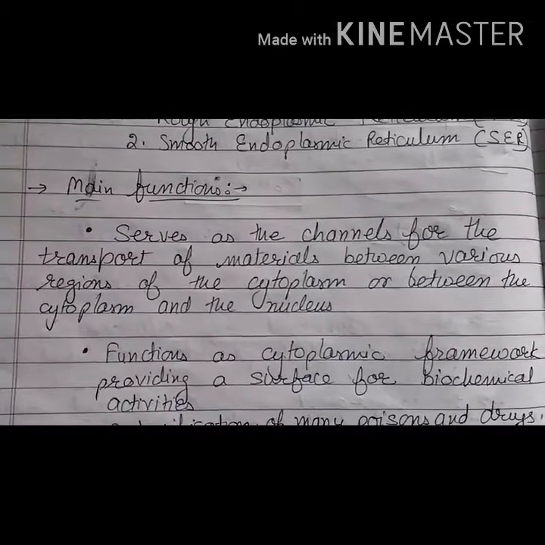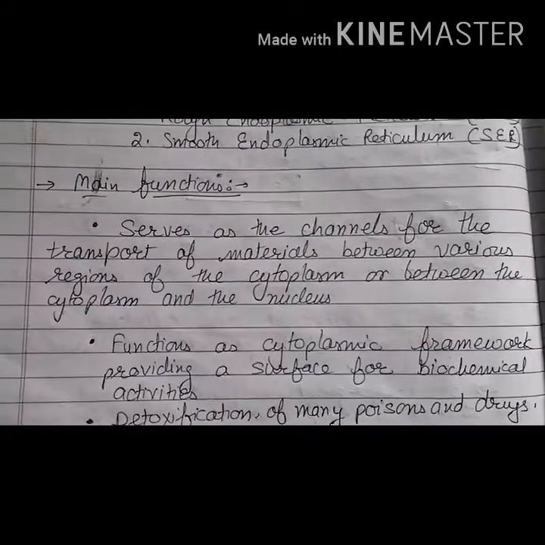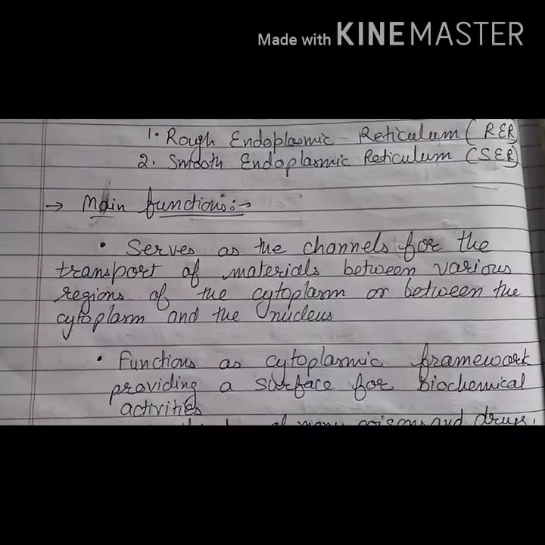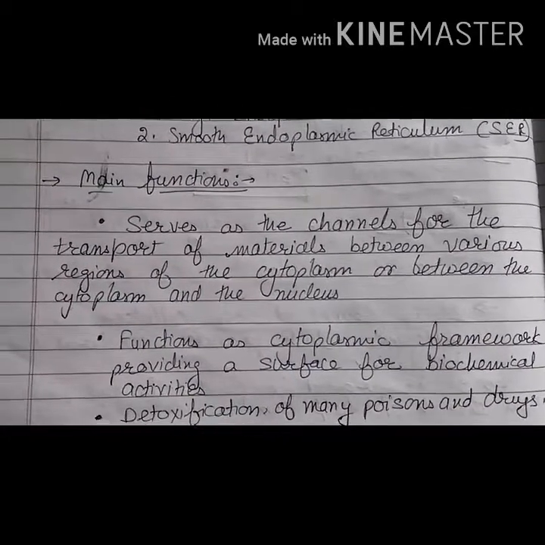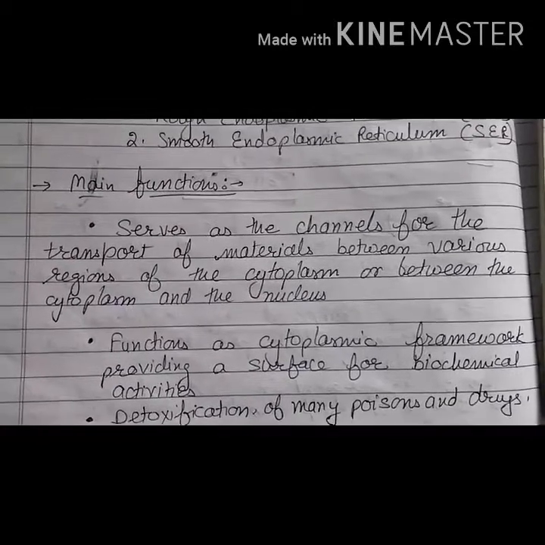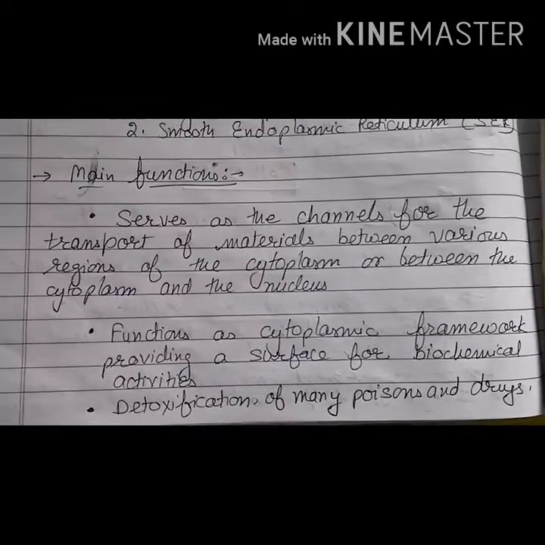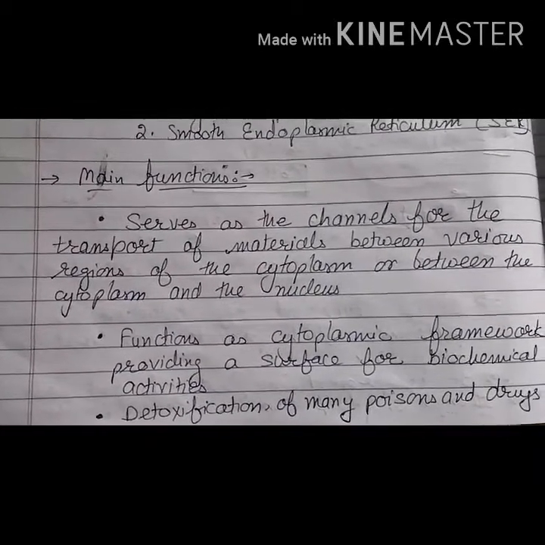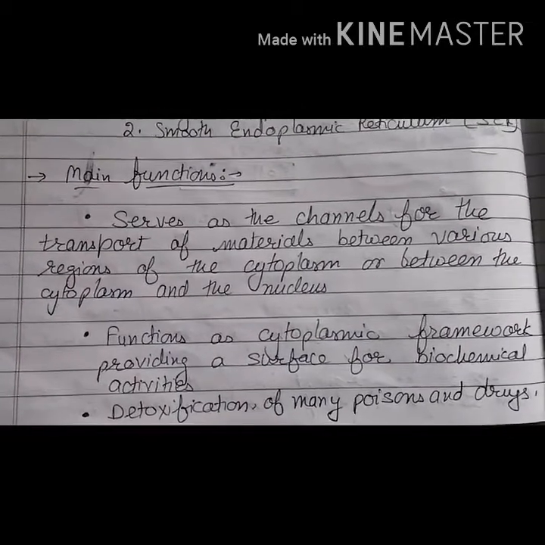What do you mean by biochemical activities? It means many reactions take place over there. Bio means those reactions which involve living organisms, and chemical means some chemical changes happen over there. For example, the synthesis of protein takes place on the endoplasmic reticulum. Also, the lipids and fats are synthesized on the endoplasmic reticulum. Then the last function is detoxification of many poisons and drugs.